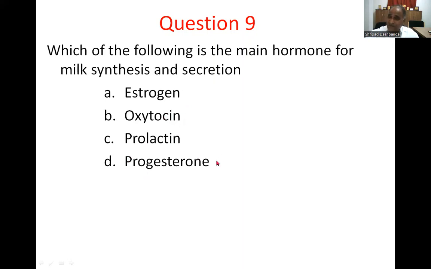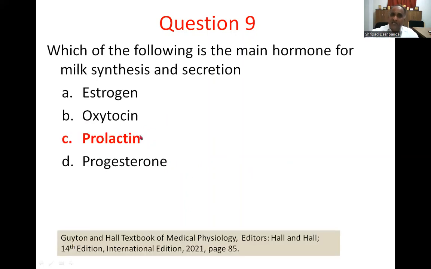The progesterone adds the alveolar component, and the prolactin adds the milk to the alveolar component, that is synthesis and secretion. So option C, prolactin, is the correct response, and you can find this on page 85 of the Guyton and Hall Textbook of Physiology.